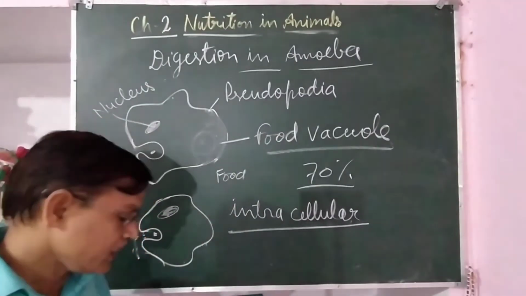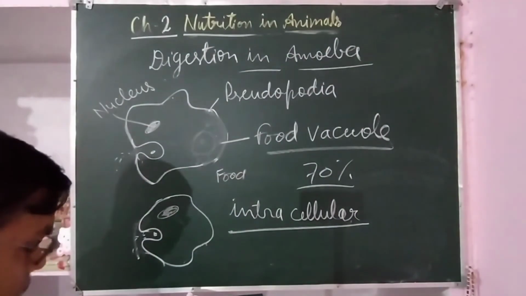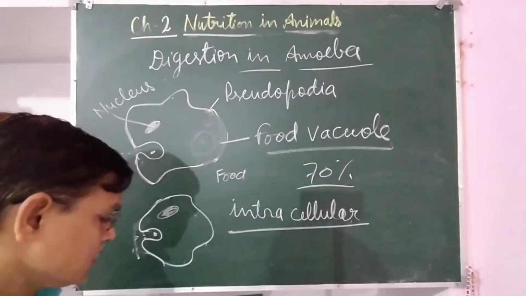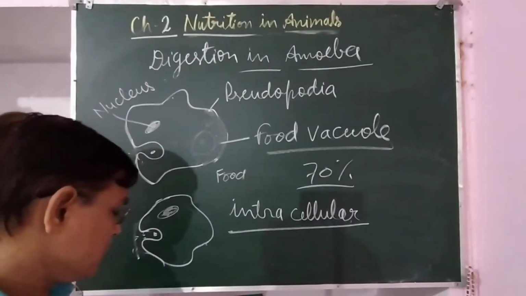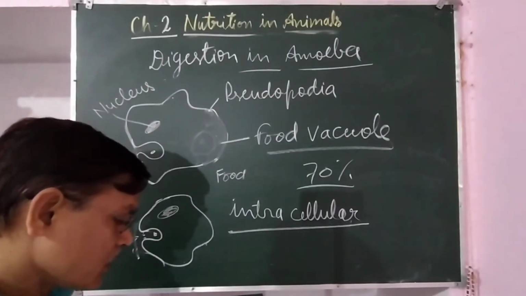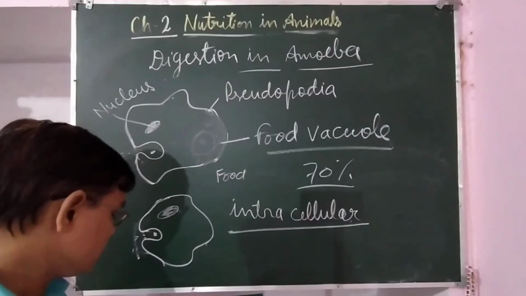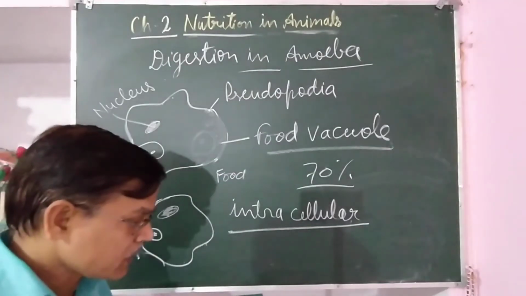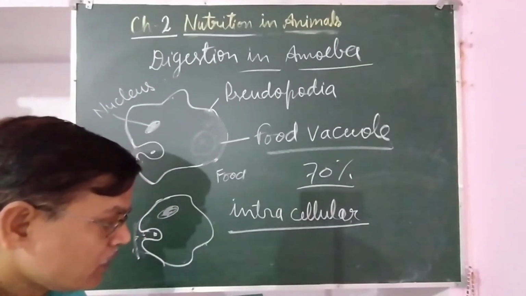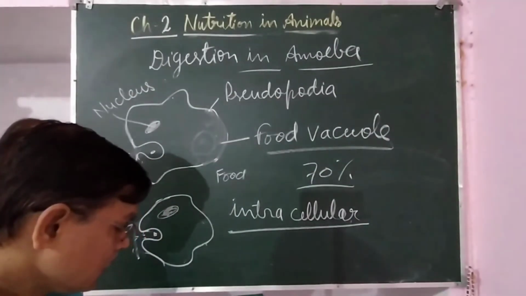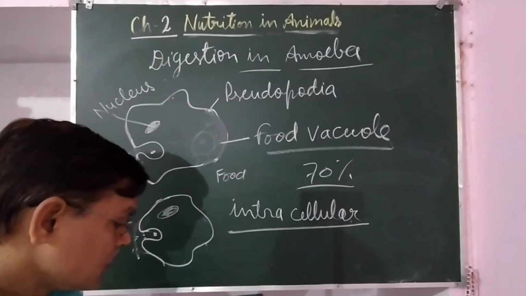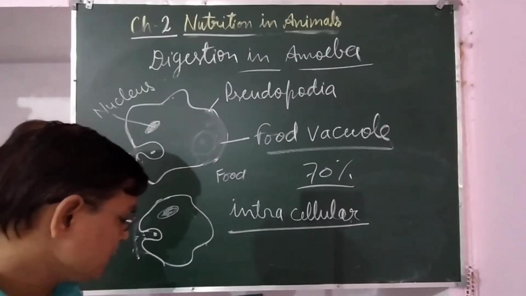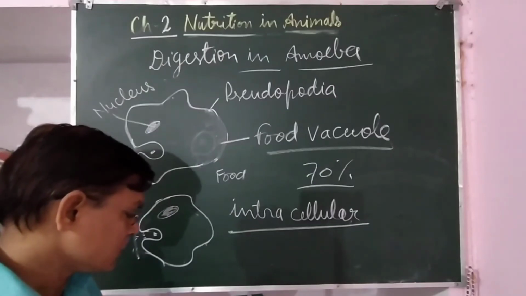If diarrhea is there, in that condition before going to the doctor, or whenever we contact the doctor, we should take ORS, that is oral rehydration solution, that can be made at home. You can take some boiled and cooled water with a pinch of salt and sugar dissolved in it.